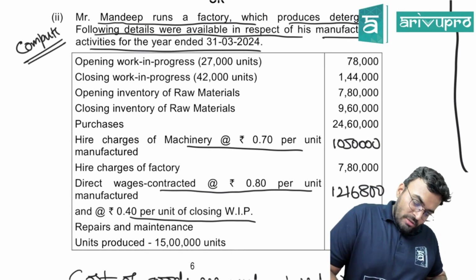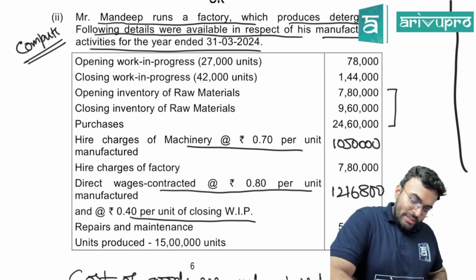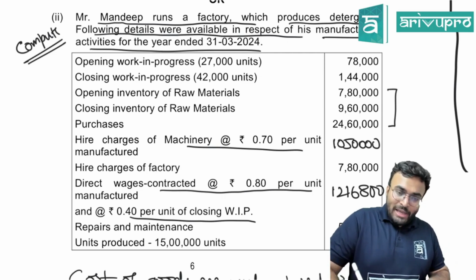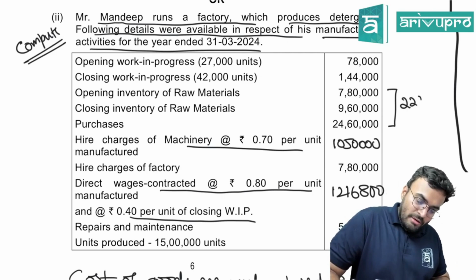Opening stock. This is cost of material consumed. Together you have to take 7,80,000 plus 24,60,000 minus 9,60,000. 22,80,000 cost of material consumed.